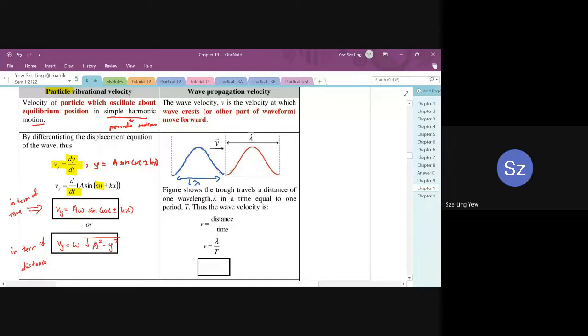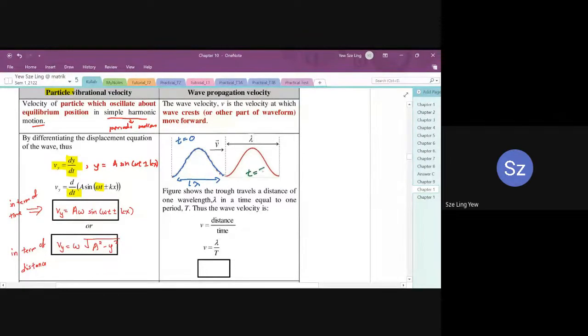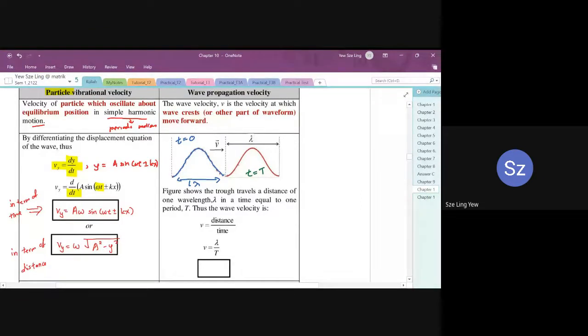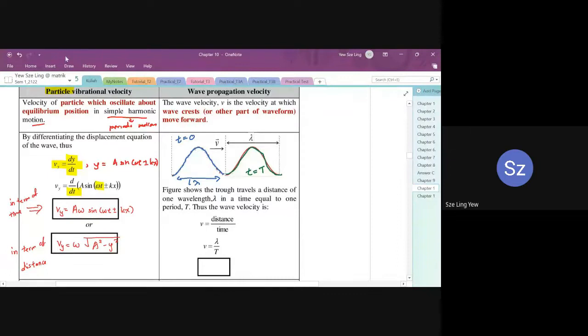Not just one particle. The whole blue wave, initially at time equals 0, this is the position, this is the shape. And then after time t equals a whole period, this whole blue wave is shifted to the new position to become this red wave.